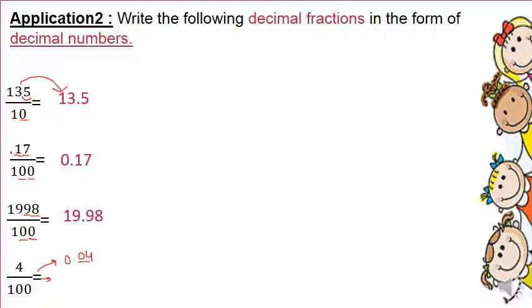I have 1, 2 zeros. So I have 2 digits in the decimal part. So I write it in a form like 0.04. I will get the same answer. Here I put 0 in the empty space and I put 0 before the decimal point.